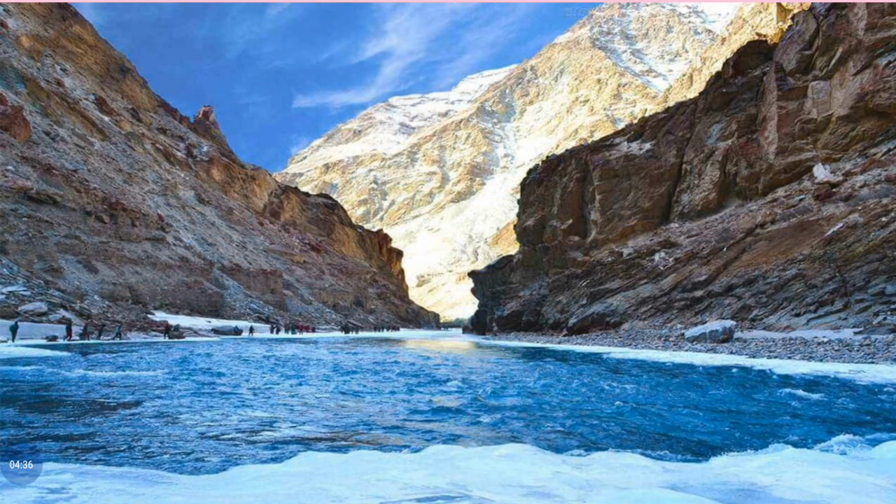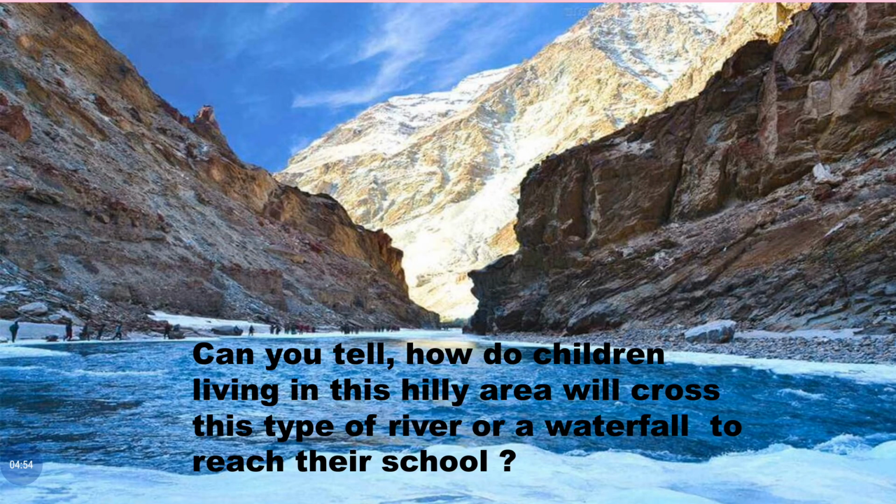You can see the area between two mountains filled with water, or sometimes it may be a valley between two rocks or two mountains, or a waterfall. Can you imagine how children cross this type of water body between two mountains? Can you tell how children living in this area will cross this type of river or waterfall?